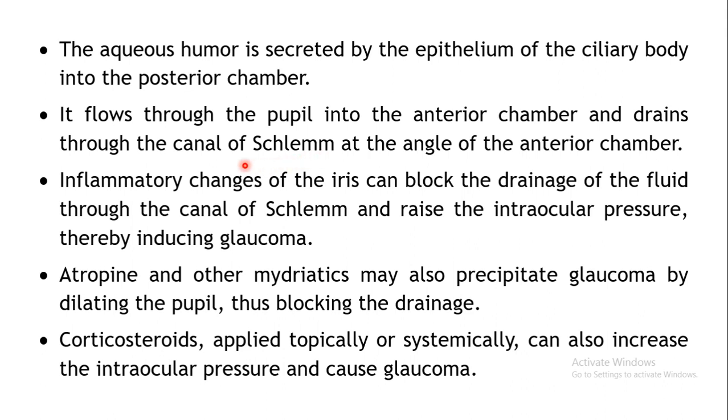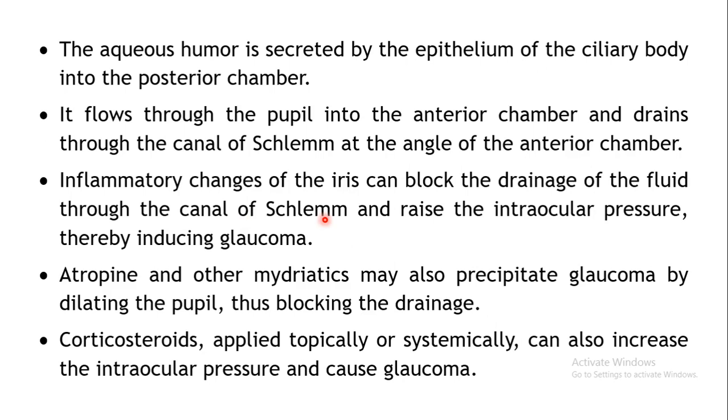So if, due to some reasons, the iris is inflamed, if there is inflammation or swelling in this particular region, what will happen? It will block the drainage of this fluid, the aqueous humor. It will not be drained out through the canal of Schlemm.